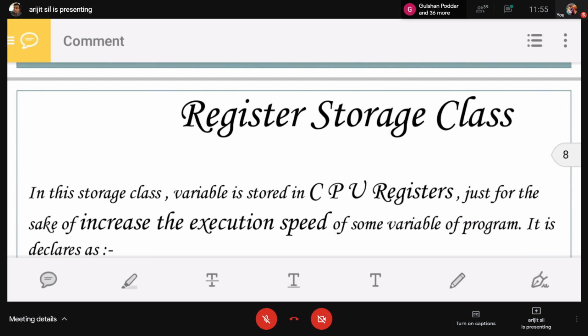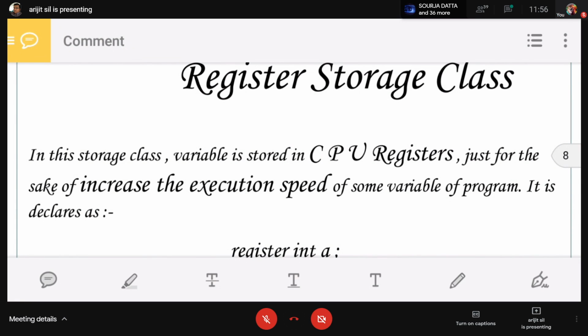Next, the register storage class. In the register storage class, the keyword for the automatic storage class was auto, and for the register, the keyword is register. But in this register storage class, the storage space is not the memory; a CPU register is required. The default initial value will be a garbage value. Scope is local to the block in which the variable is defined. Lifetime is till the control remains within the block in which the variable is defined.